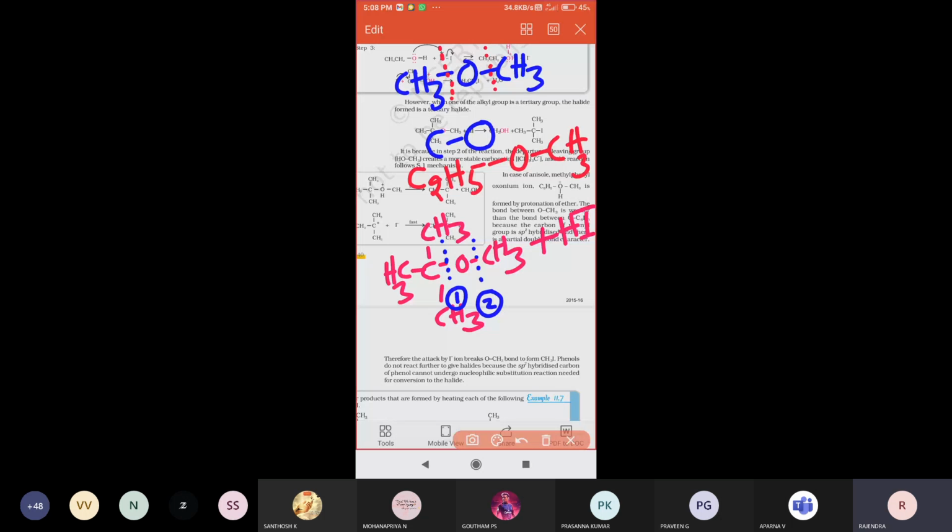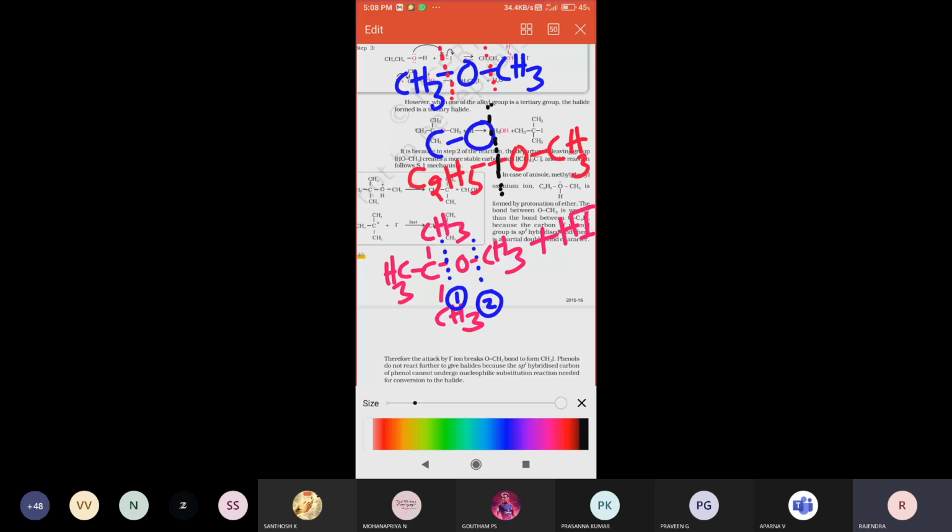Now in this case, on which side does the bond decomposition happen? The ethyl side or the methyl side? Does the ethyl hydrocarbon side decompose, or the methyl side? On which side will the maximum, the major product, decompose? Right. So the bond should decompose on the side with more number of carbon atoms. On that side the decomposition takes place.